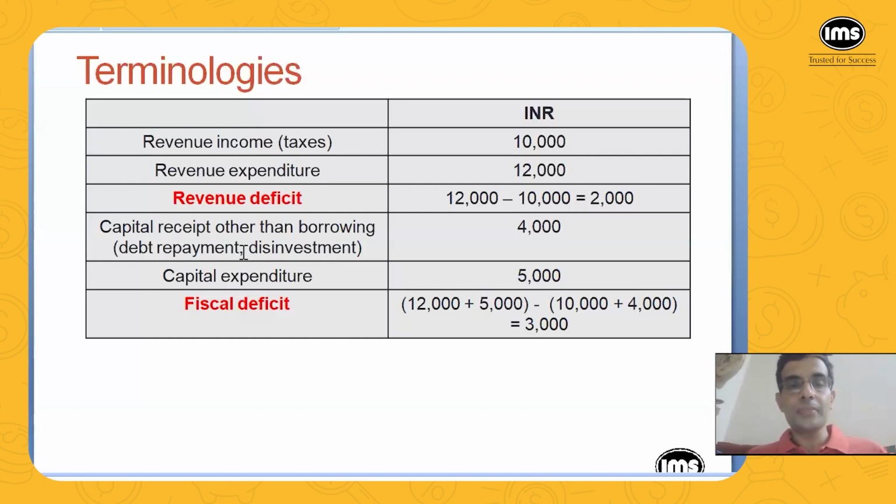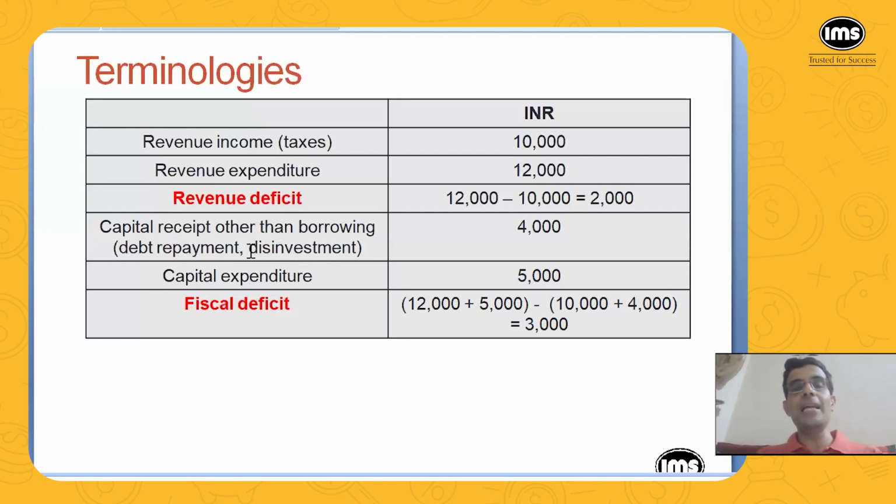And suppose the capital receipts. So what are capital receipts other than borrowing? Say debt repayment. So there are so many PSUs. Okay, say ONGC and those PSUs. And in case they have taken loan from the government, those companies repay their loan taken from the government. So that will come under capital receipt for the government of India.